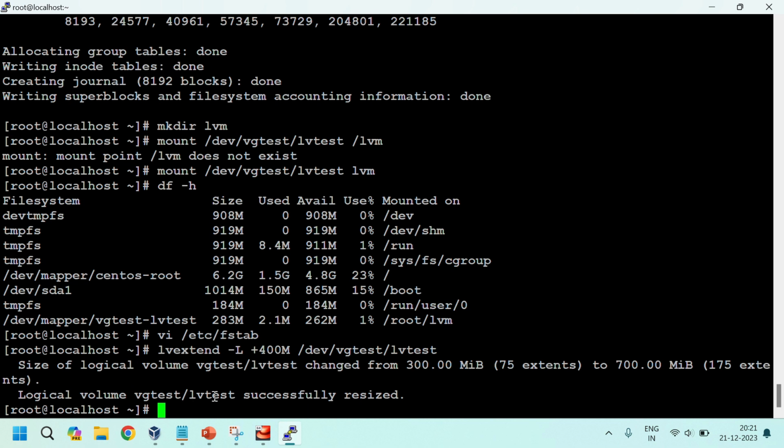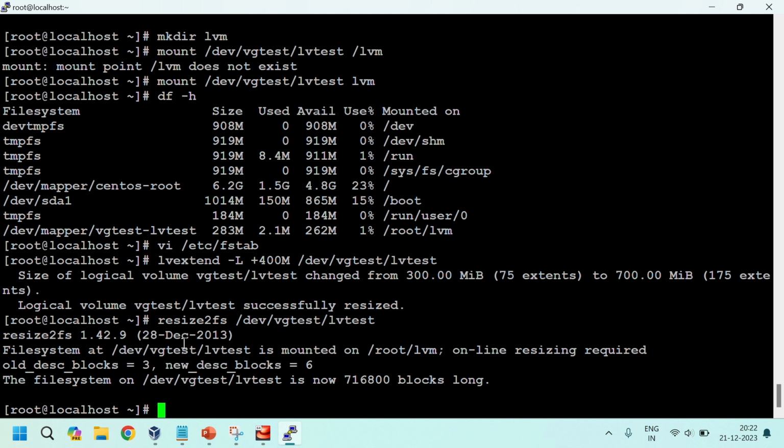See, logical volume vgtest lvtest successfully resized. Then we can use the resize2fs command. resize2fs means which file system needs to be resized, /dev/vgtest/lvtest.